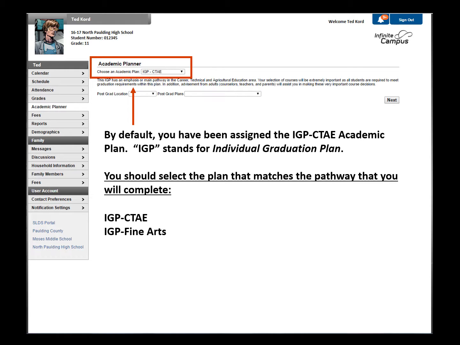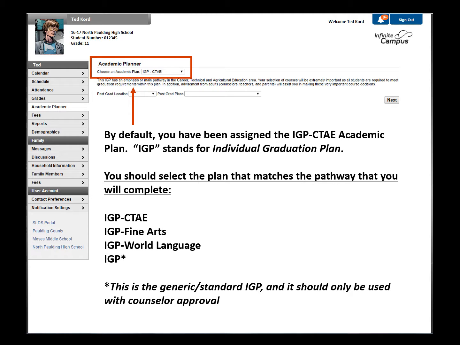If a student's primary focus is completing a pathway in band, art, chorus, or drama, they should have selected the IGP for fine arts. If a student's primary focus is taking as many world language courses as they can in Spanish and French, we suggested that they select the IGP for world language. There is a generic IGP, but it should only be used with counselor approval.